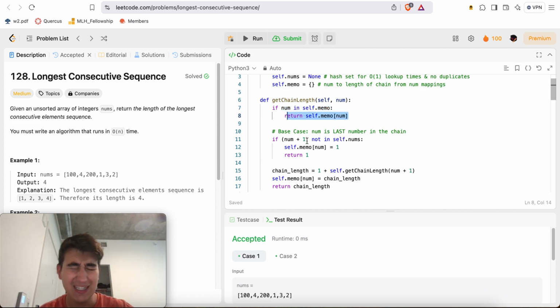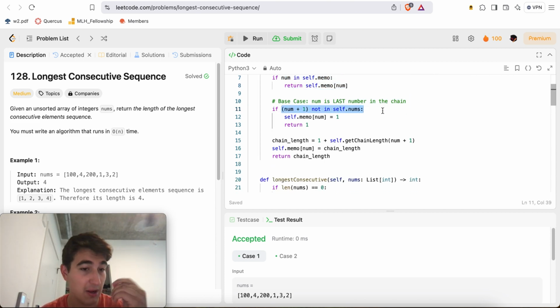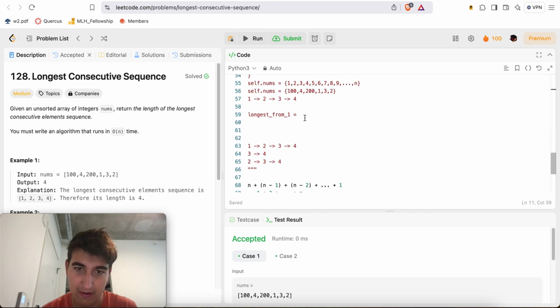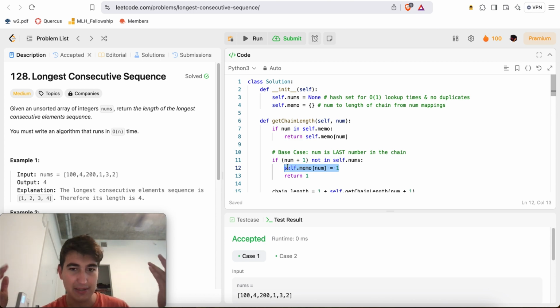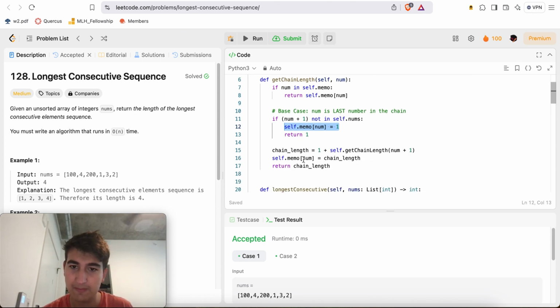So that's O of one time. If this is the last number of the chain, i.e. num plus 1 is not inside of self.nums, which we can look up in O of one time, then it is the end of the chain, so the length of the longest chain starting from that number is just the number itself, something like 4 down below here. So the answer here is just 1, right? And I might as well cache that inside my self.memo and just return 1 as my answer.